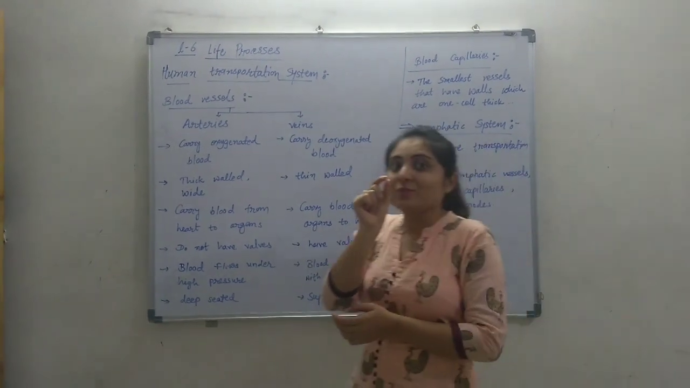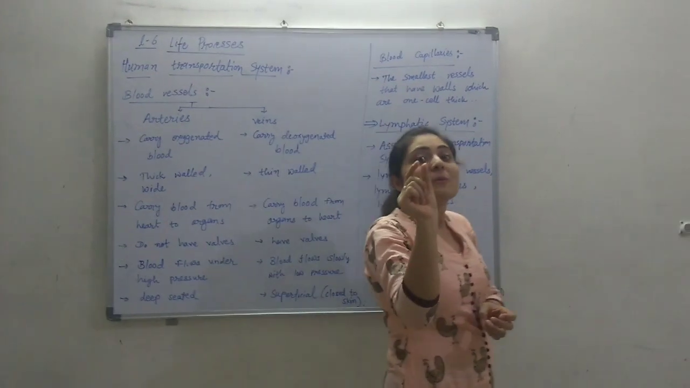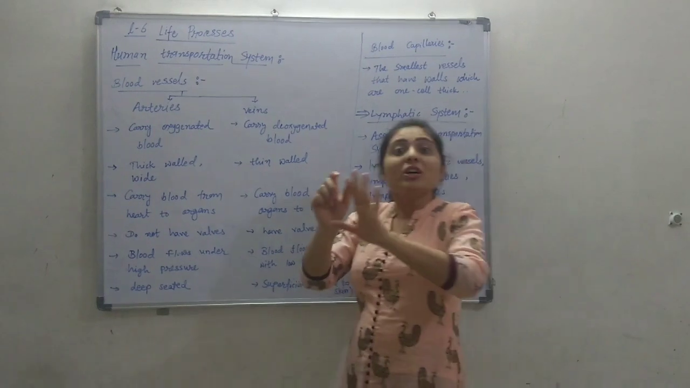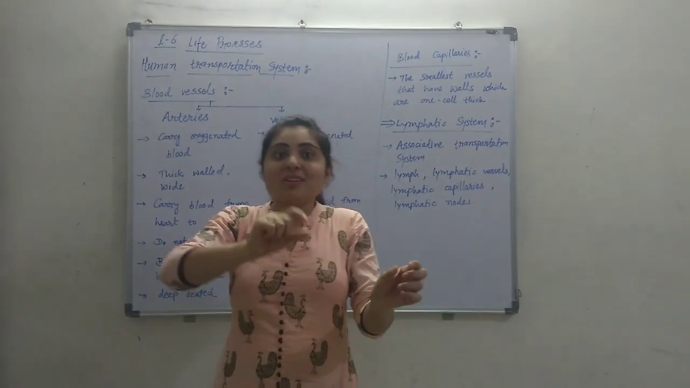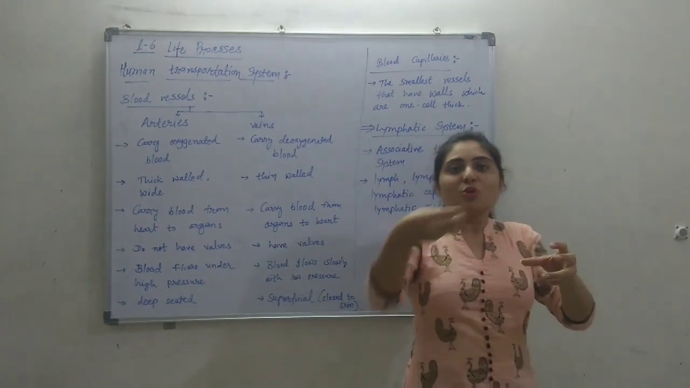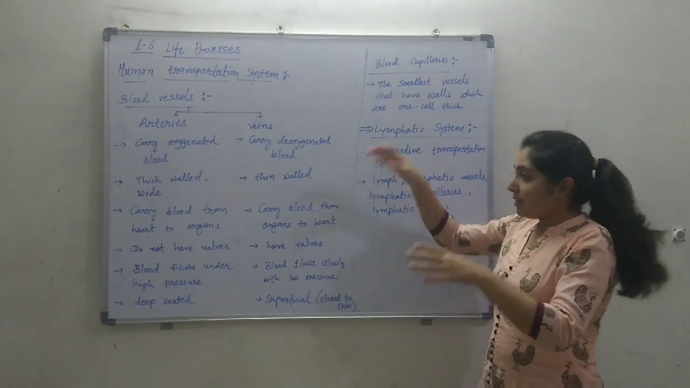So the thickness of this vessel is the same size as one cell. The dimensions of these capillaries and a cell are equal, and then the transportation of material from blood capillaries to the cell is possible.